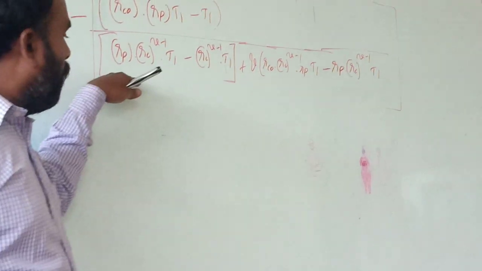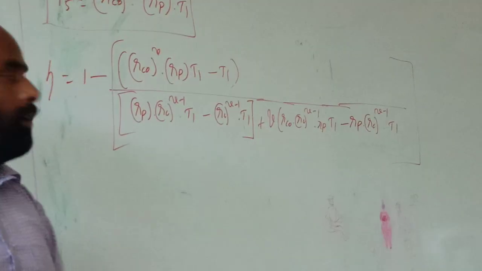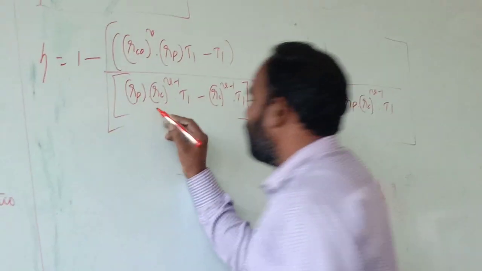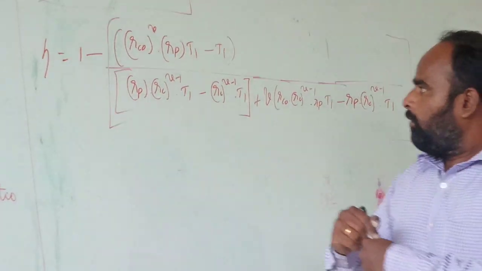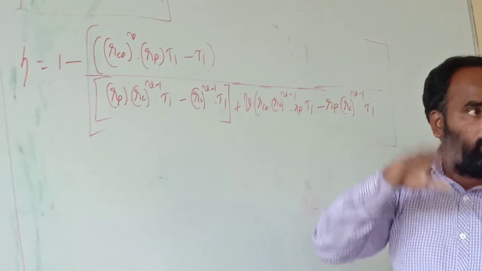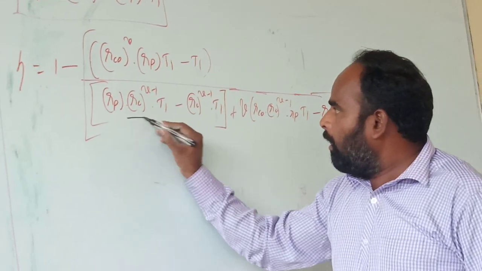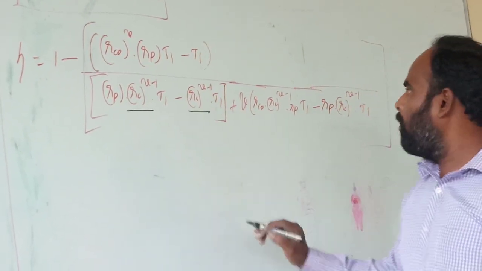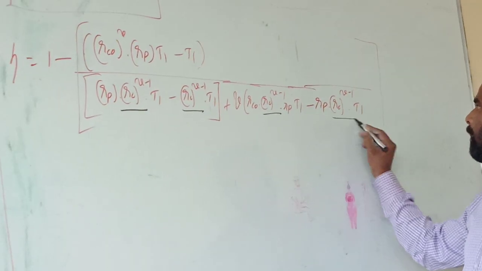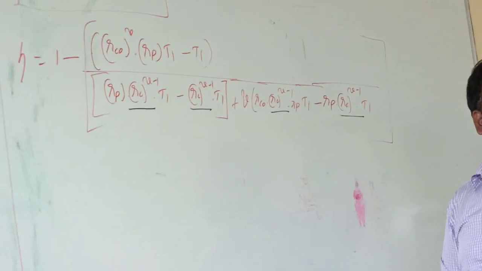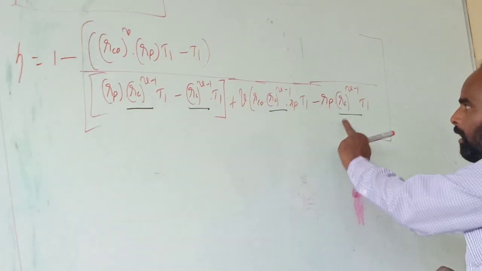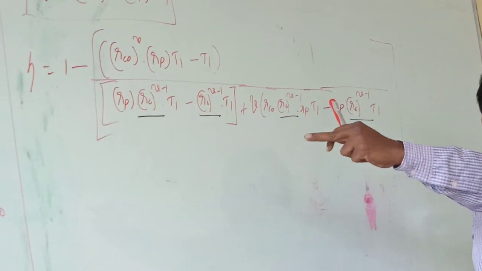In the denominator we have the common term RC power gamma minus 1. We have four terms in the denominator, each with RC power gamma minus 1, so we can take this common factor outside.